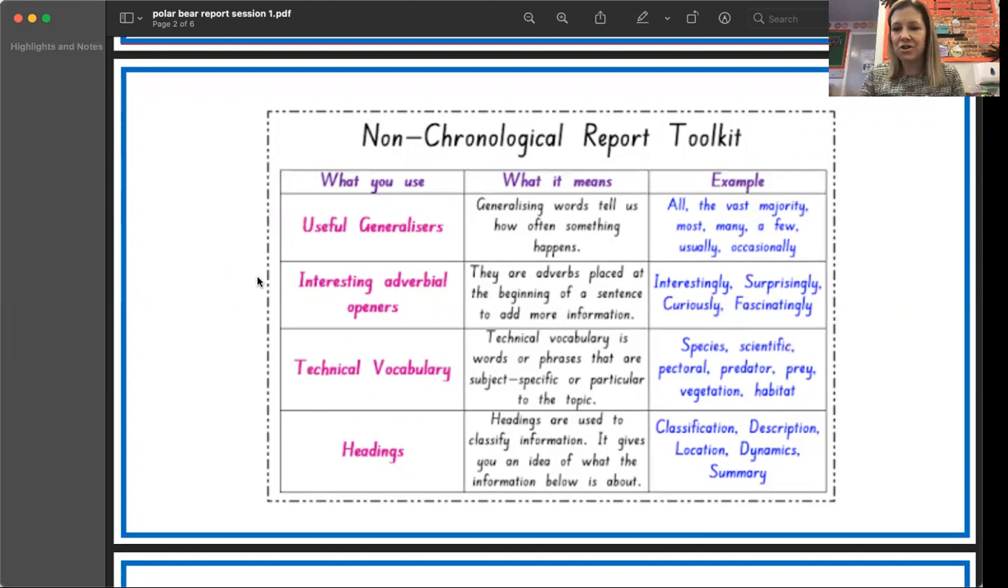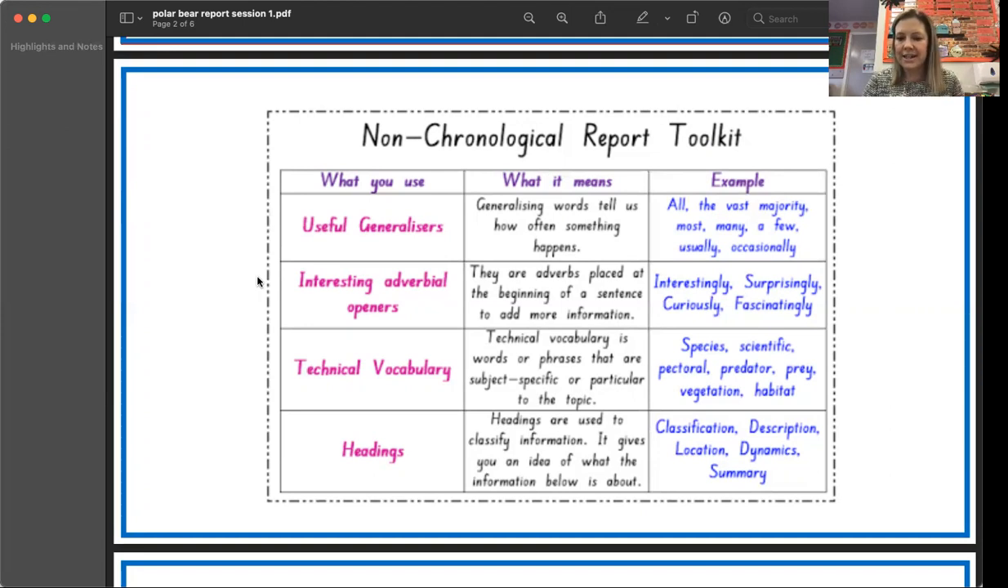So if something's interesting or something is surprising, you're describing it. But if you add ly onto it, you're changing it into an adverb. So we've got in here, interestingly, surprisingly, curiously, fascinatingly. It could be shockingly. It could be sadly. It's just giving more information to your sentences.